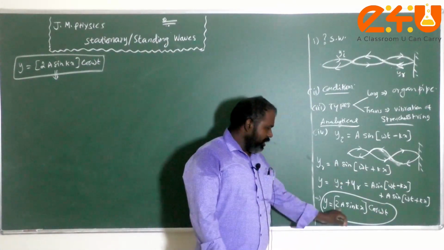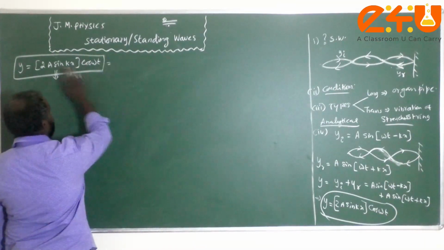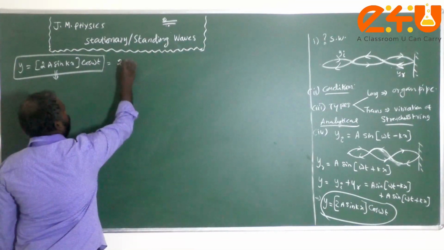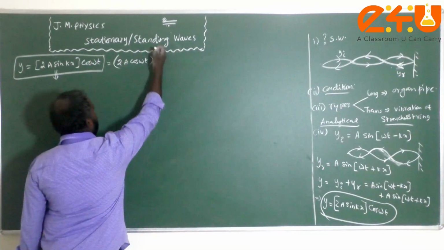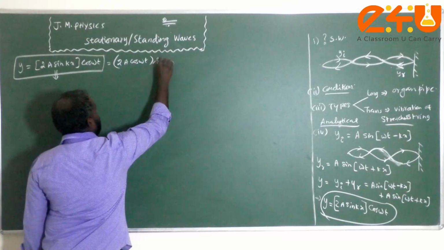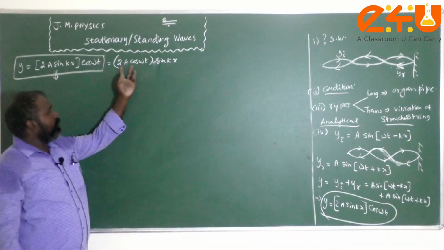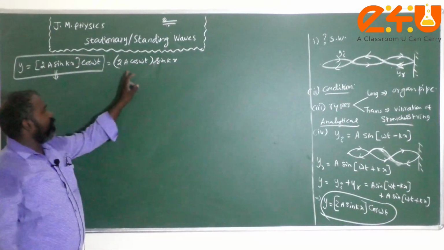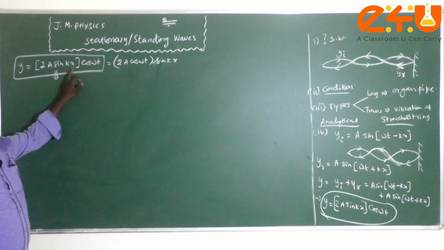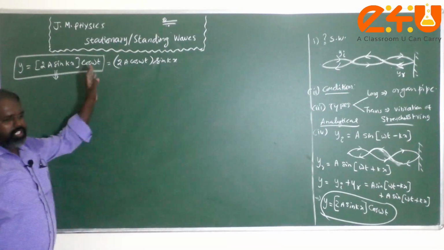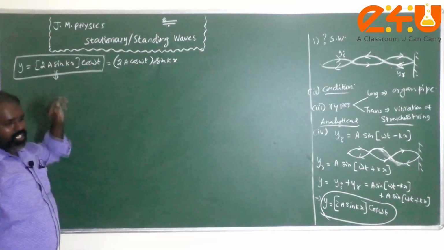But in this case, the same equation can be written as 2a cos omega t into sin kx. Therefore, you just see that the amplitude of the standing wave may depend on time or may depend on position. So that is the main difference between the normal plane progressive wave and the stationary waves.